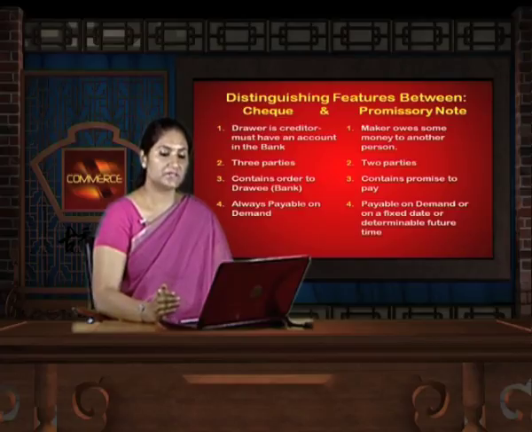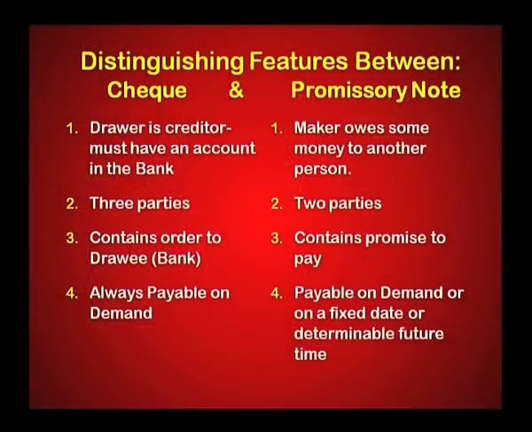Whereas in a promissory note, the maker is the debtor, he owes some money to another person. In a check, there will necessarily be three parties, but in a promissory note, there shall be only two parties. In a check, it will contain an order to the drawee bank to make the payment, whereas in a promissory note, it will always contain a promise to pay.